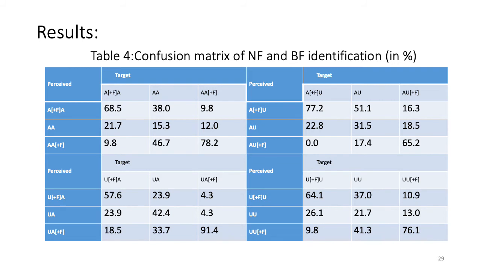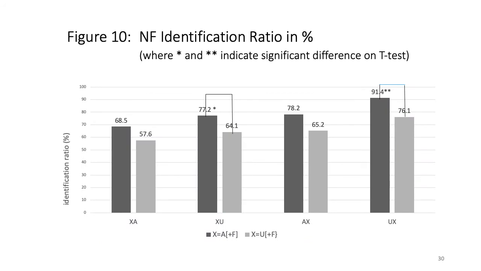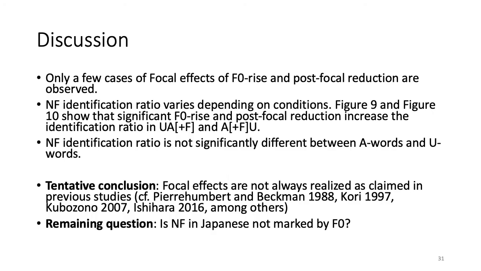This is the confusion matrix based on the responses. This is the result of the t-test. We can find significant differences between focus A words and U words only in the XU and UX sequences. Focal effects were only partly found and they depend on accentual conditions. We could not find an overall focal effects as stated in previous literature.